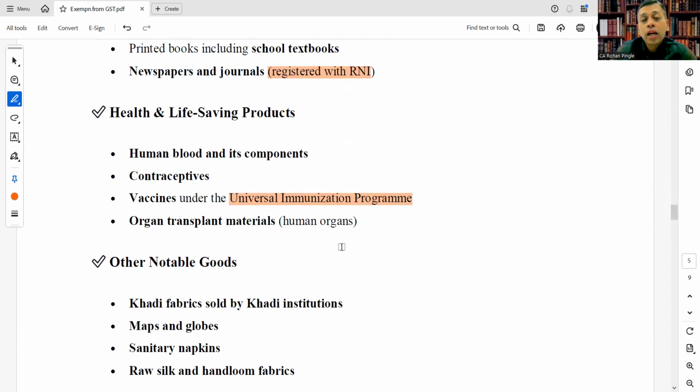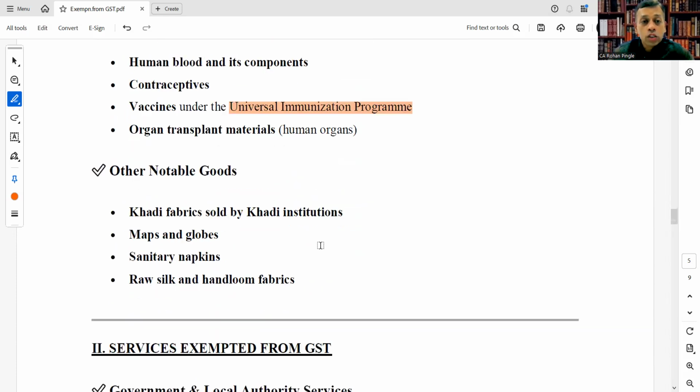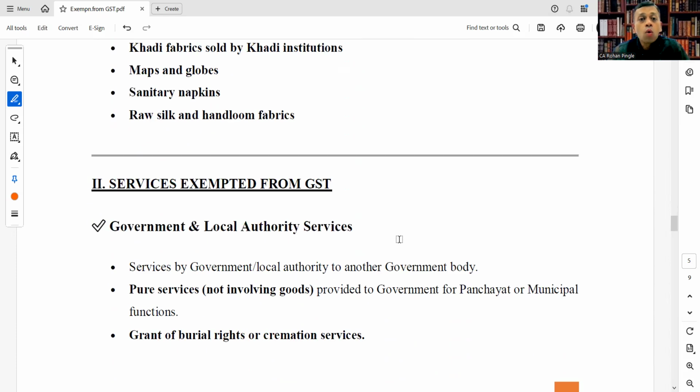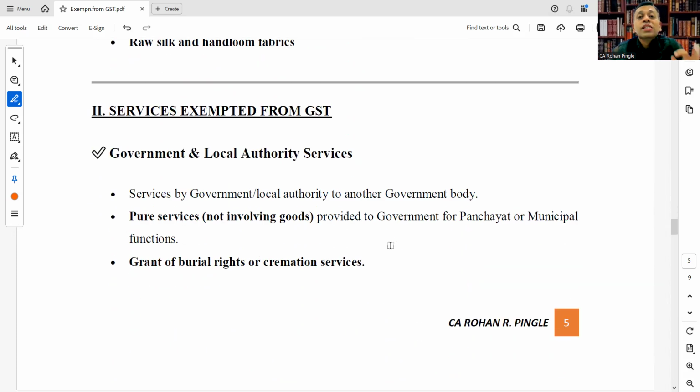Under health and life-saving products: human blood and its components, contraceptives, vaccines under the Universal Immunization Program, organ transplant materials, that is human organs. Other notable goods: khadi fabrics sold by khadi institutions, mats and globes, sanitary napkins, raw silk, and handloom fabrics. Now we are moving to services exempted from GST